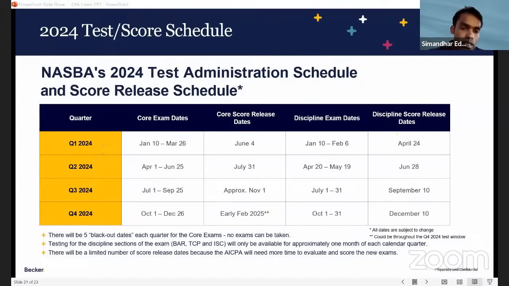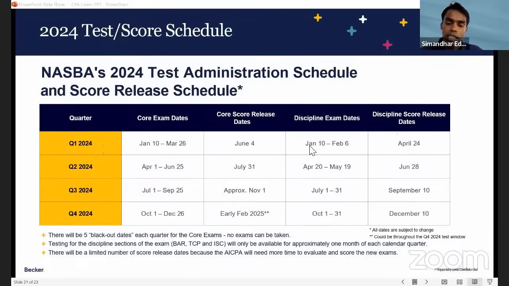So core exam dates, if you see that guys, Jan to March, right? So Jan to March, if you write your exam, the release date is June. So that means technically you will get your result next year, June, guys. Now, this is one of the most disappointing things, because if you're writing the exam in January, you're getting the result in June. And that's why we are not starting discipline batches soon, right? That's the reason we start off FAR, and November end we might start discipline, because the discipline exam is not conducted in December or January.